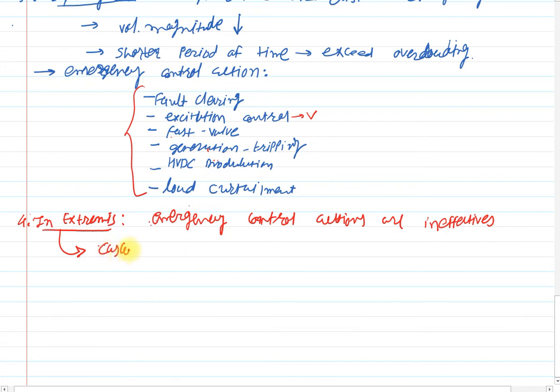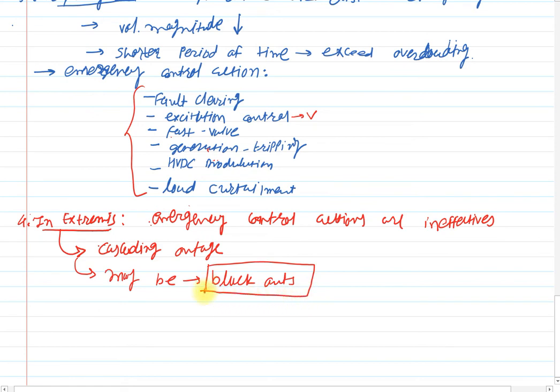Result is cascading outage, and the possibility of shutdown of a major portion of the power system, or simply you can say, maybe blackout. Shutdown of a major portion, and the last stage of the power system condition, that is the blackout.